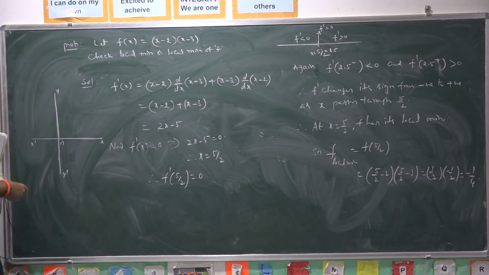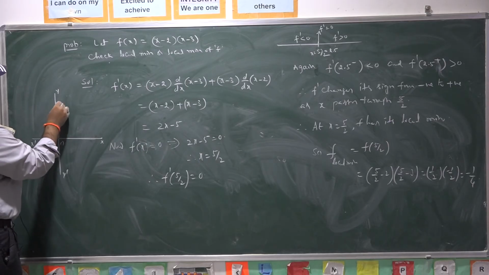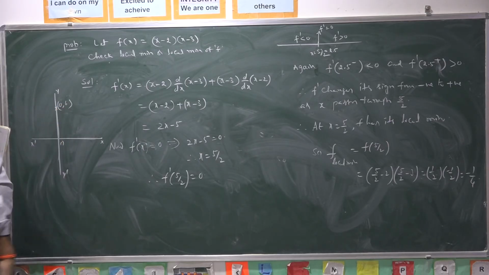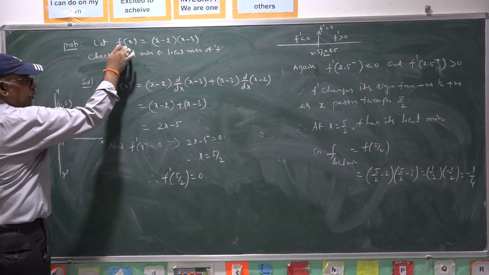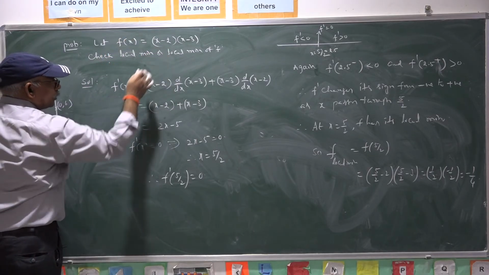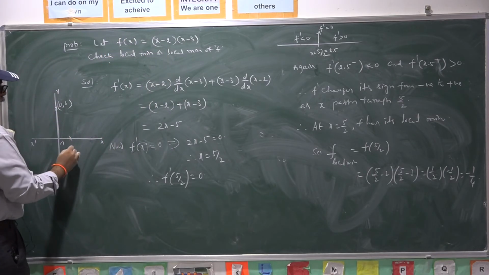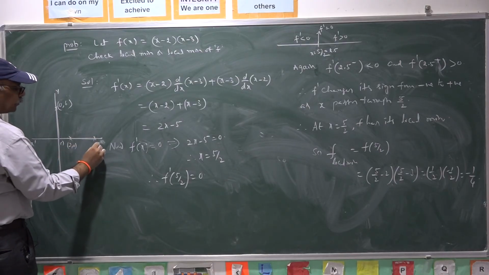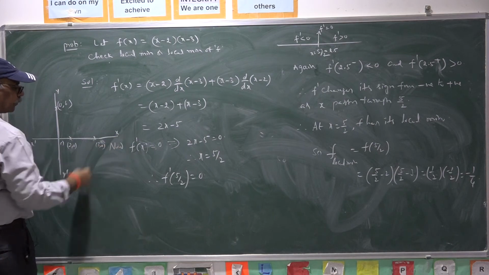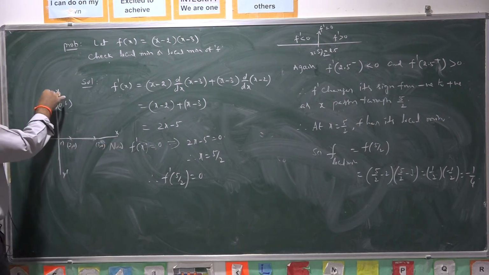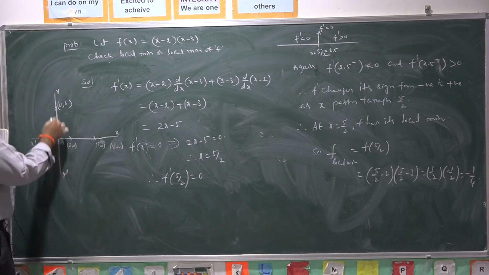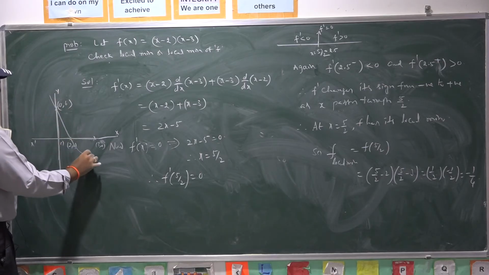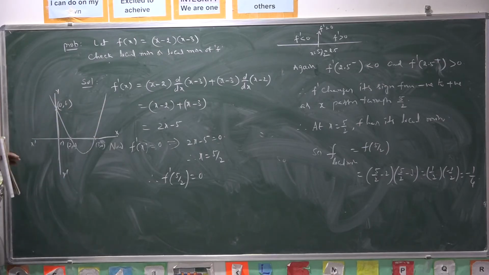So, the curve passes through 0, 6. At y equal to 0, x takes the value 2 or 3. It passes through 2, 0 and 3, 0 also. So, the curve is like this.